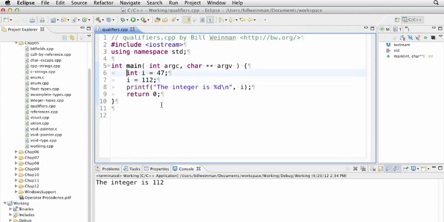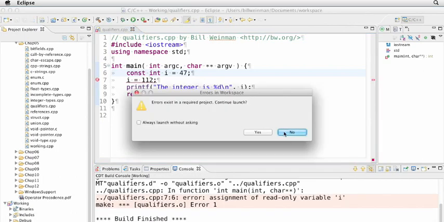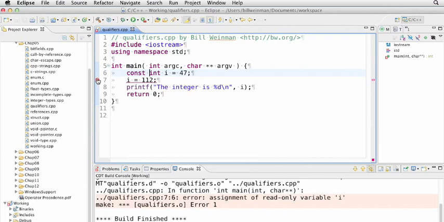Now, if I qualify this as const, that makes it a constant variable, which makes it immutable, which means it cannot be changed. And now if I try and compile this, you'll see that I get an error. And if I hover over that error, it says assignment of read-only variable i. The const qualifier is actually very common. It's commonly used in objects for things in the object that should not be changed, even accidentally.